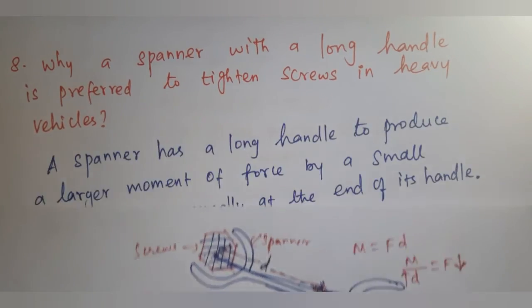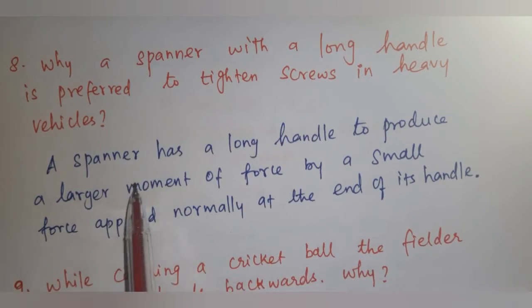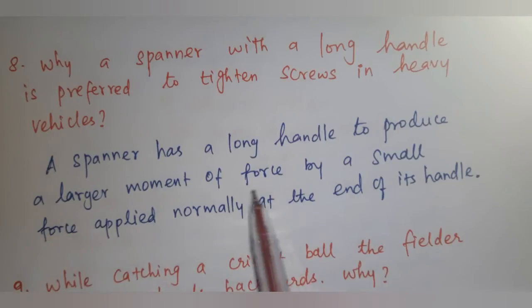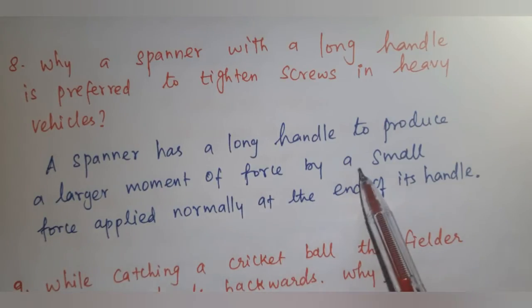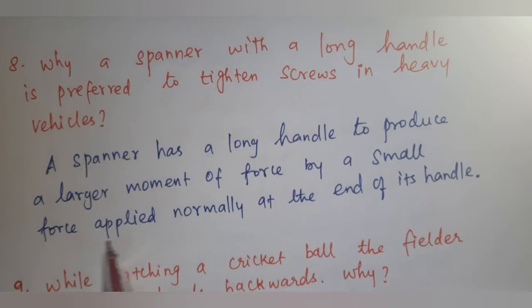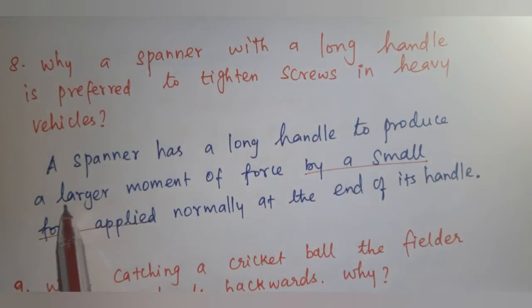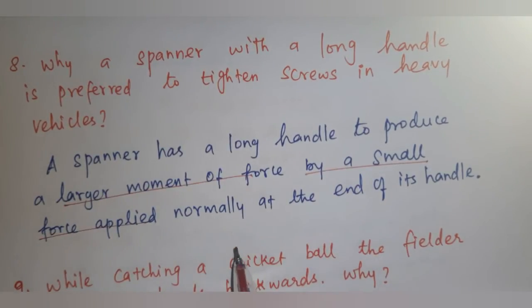Now we'll see the statement. A spanner has a long handle to produce a larger amount of force by a small force applied normally at the end of its handle. So by applying the small force, we are getting the large amount of force.